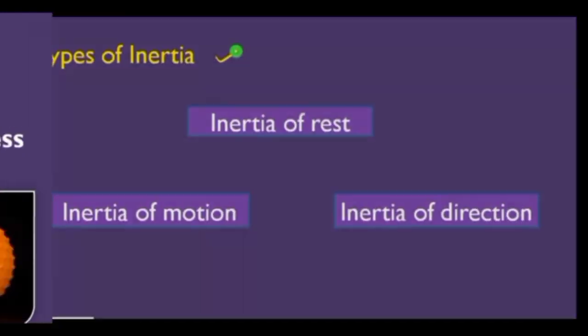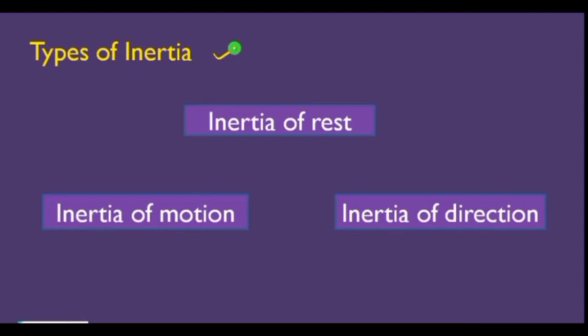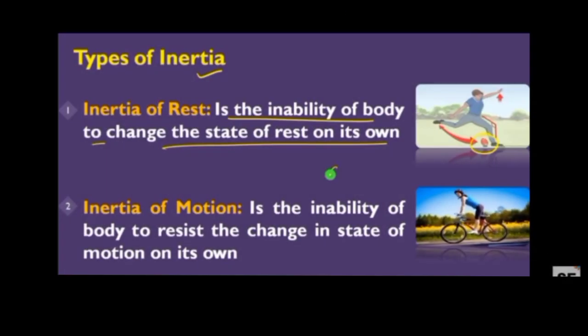Now we'll discuss the types of inertia. We can discuss three types of inertia here: inertia of rest, inertia of motion, and inertia of direction. So what is inertia of rest? Inertia of rest is the inability of a body to change its state of rest on its own. The tendency of a body to oppose any change in its state of rest is known as inertia of rest.